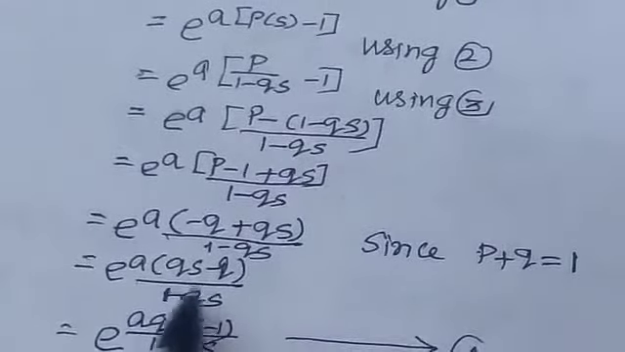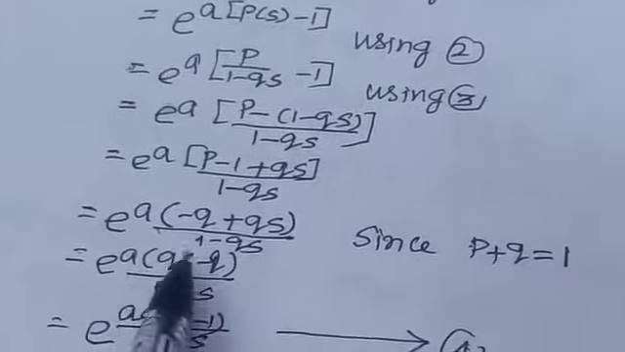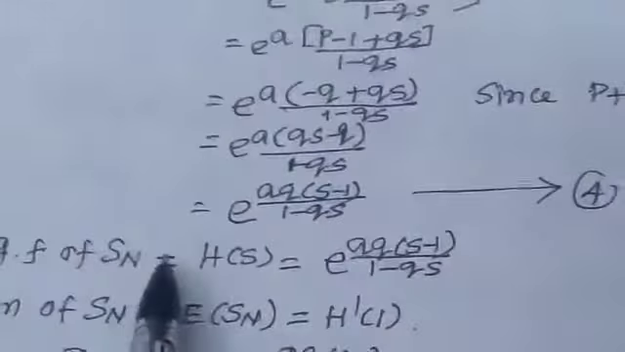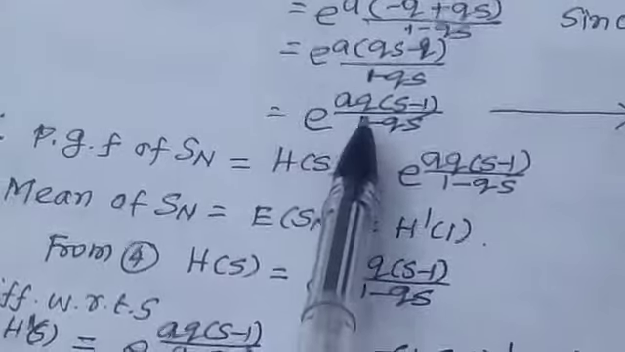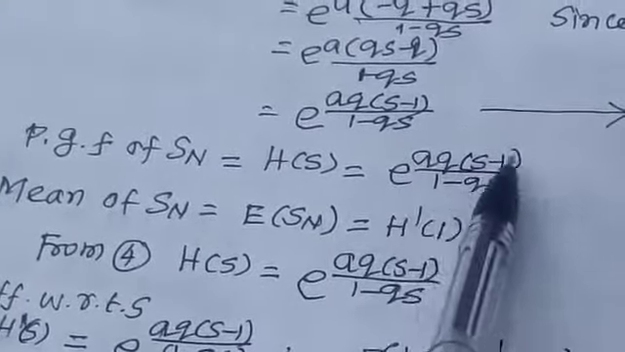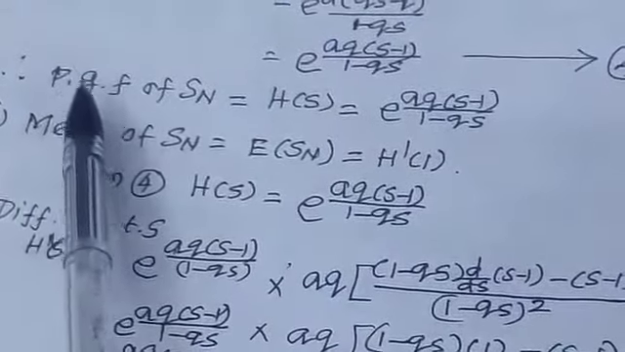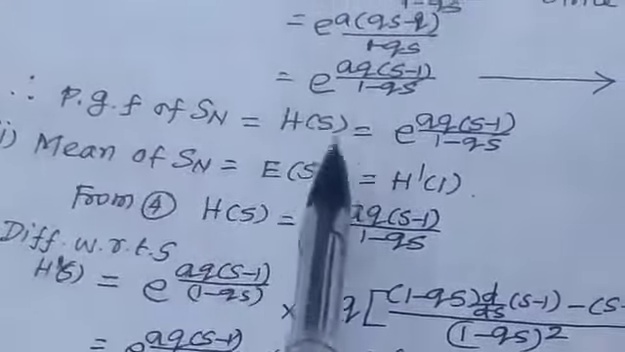So p minus 1 plus qs is minus q plus qs. Rearranging, this is qs minus q. Then aq is taken common. Therefore e power aq into (s minus 1) by (1 minus qs). Therefore the probability generating function of S_N, H(s), equals e power aq (s minus 1) by (1 minus qs). So the first part of this problem is over: find the probability generating function of S_N.